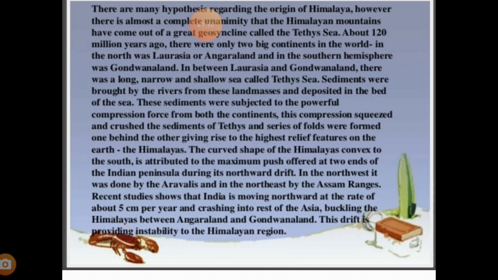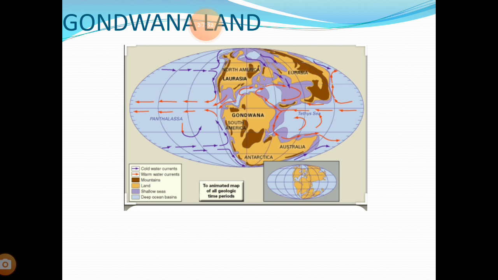So there are many. Now the main thing, the formation of landmass we can say, I have given the heading as Gondwana land. Formation of landmass, my dear students. Now we will have the story of the Pangaea and Panthalassa. Here you may be confused about what is the Pangaea and what is the Panthalassa.